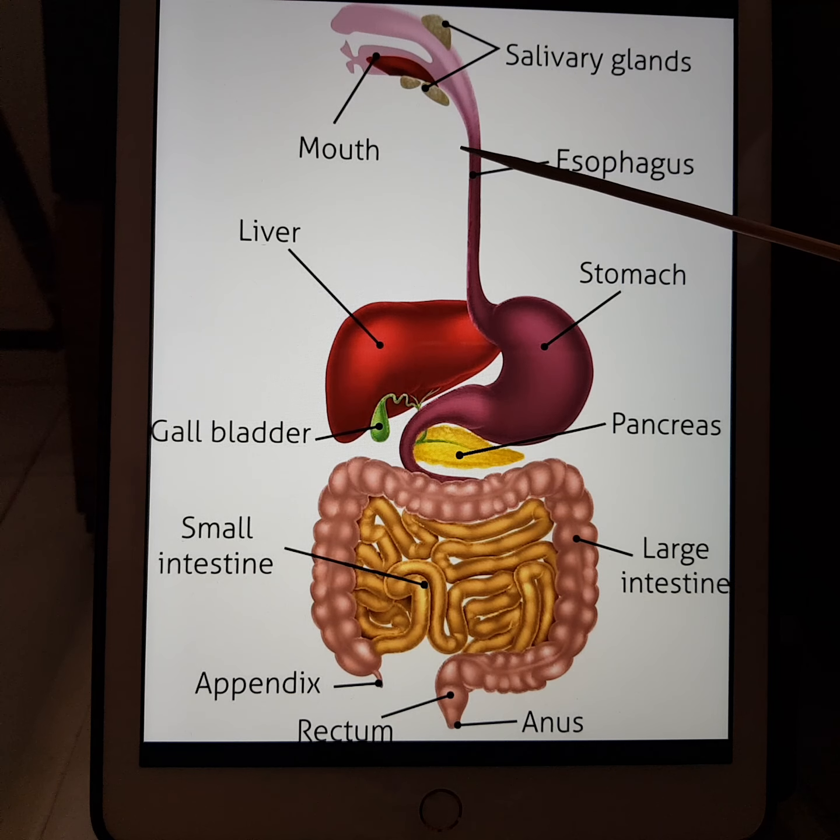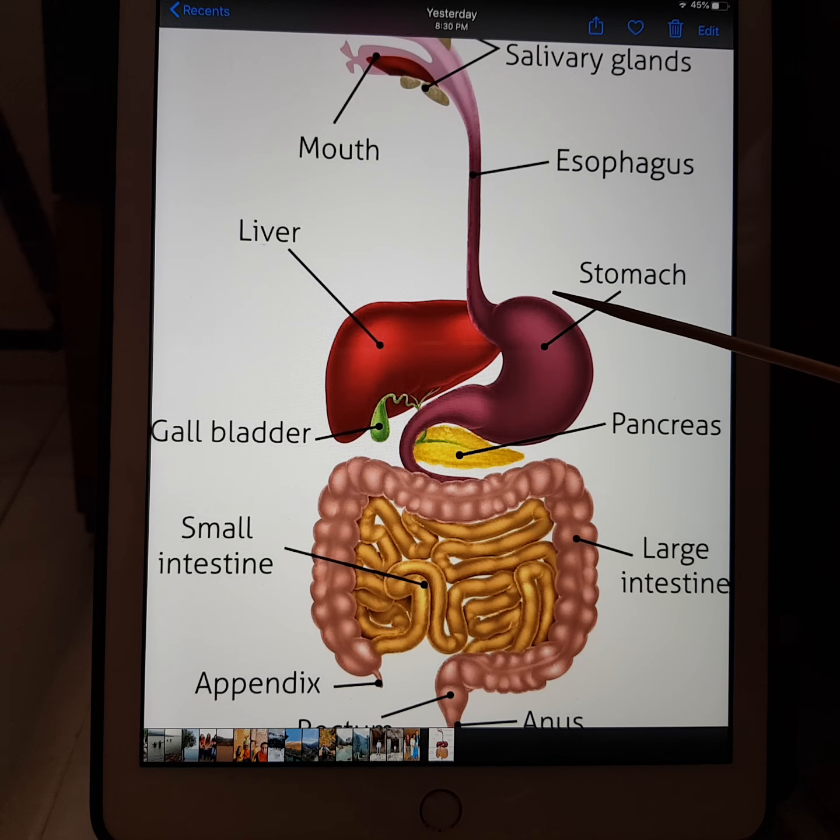The food passes through the esophagus with a movement which is called peristalsis. It is the relaxation and contraction that is seen inside the esophagus while the food is being swallowed. Once the food reaches the stomach, it starts getting digested inside it. Let us understand the stomach. The stomach is a thick walled bag. It is shaped like a J, and it is the widest part in the alimentary canal. Food remains inside the stomach for 3 to 4 hours.